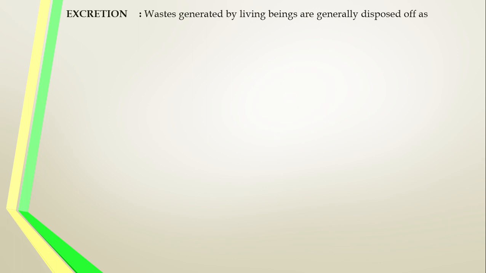It should be expelled from the body. How? By various mechanisms, by various organs, and the excretory products are also different based on the nutritional habit. The excretory product of the animal also depends upon the environmental condition, especially the availability of water. Based on the availability of water in the surroundings of the animal, the excretory products are also different.